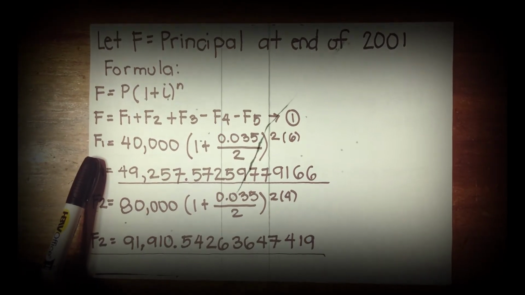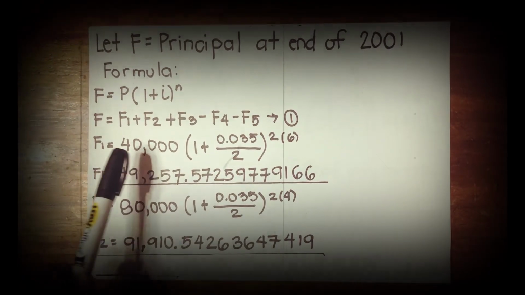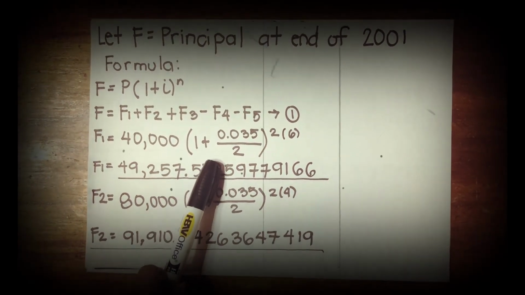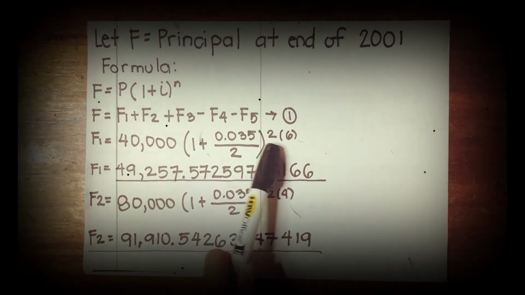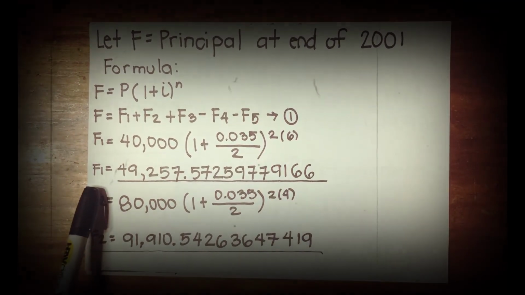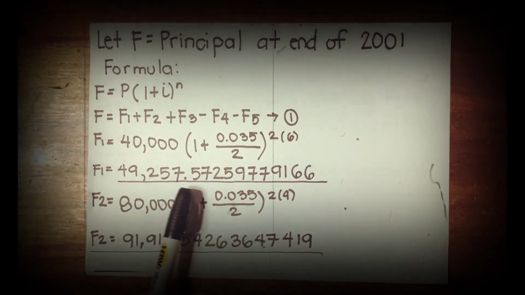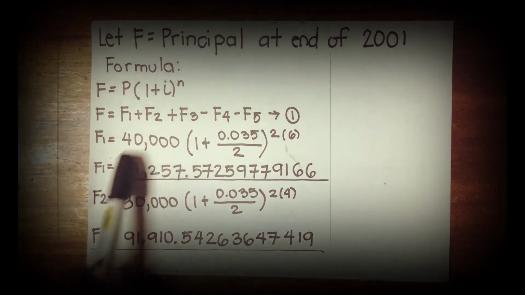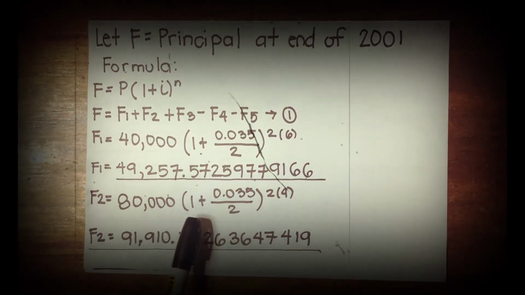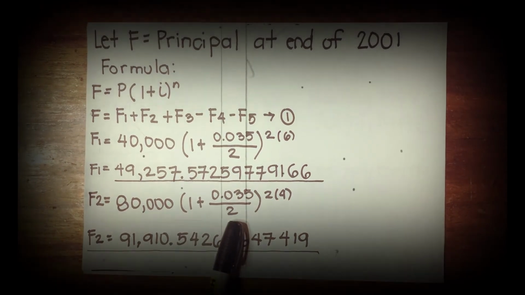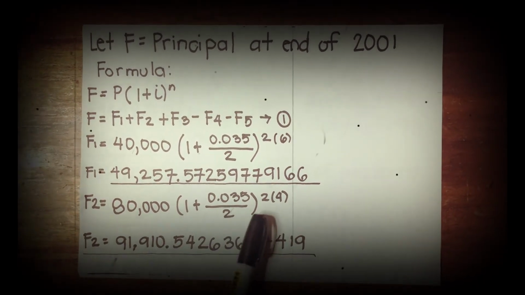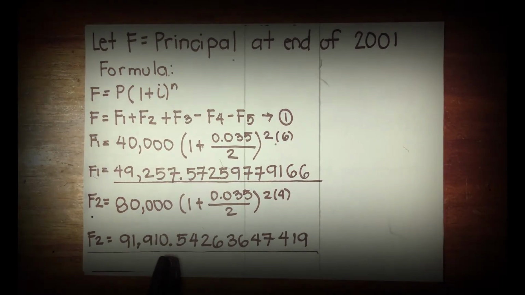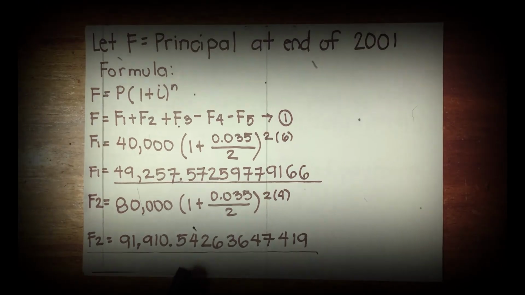For F sub 1, substituting all the given values, which is equal to 40,000 multiplied by the quantity of 1 plus 0.035 over 2 raised to 2 times 6, F sub 1 will be equal to 49,257 pesos and 57 centavos. For F sub 2, which is equal to 80,000 multiplied by the quantity of 1 plus 0.035 over 2 raised to 2 times 4, F sub 2 will be equal to 91,910 pesos and 54 centavos.